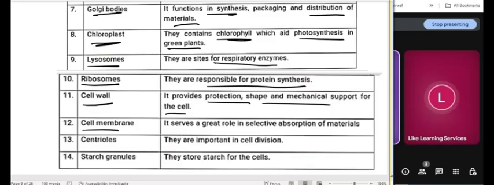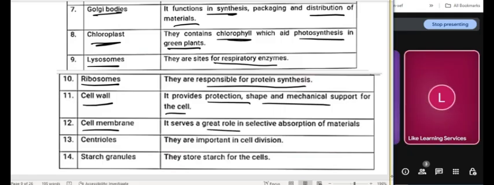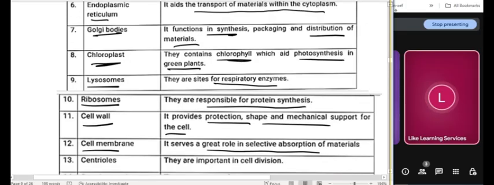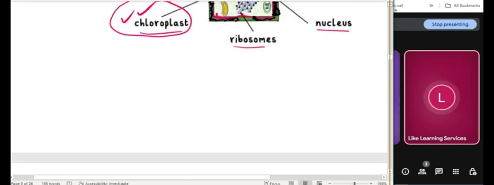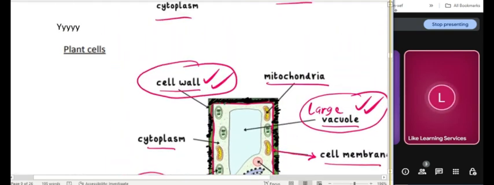Then, of course, the cell membrane serves as the boundary. It determines what goes in and what comes out of the cell. As I'm discussing this, what you will need to do is come back and look at the diagrams again. You see all of these things.